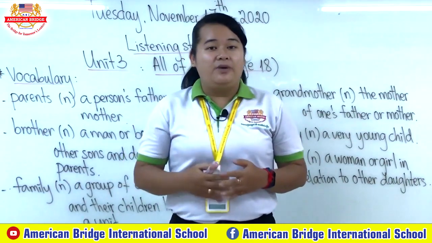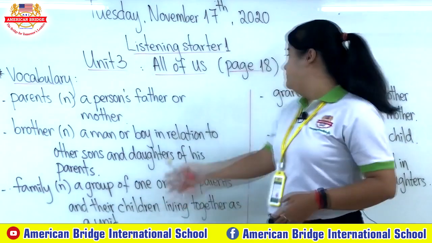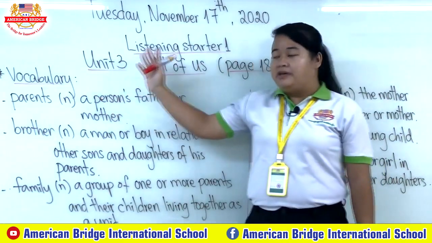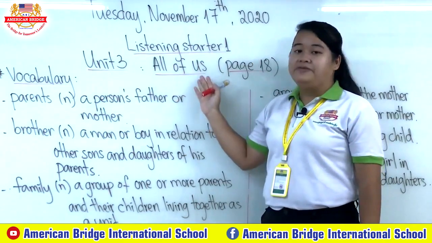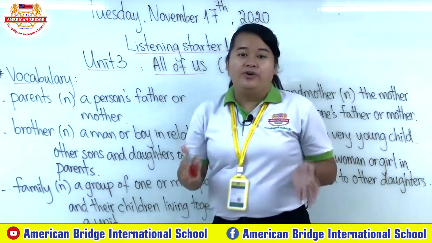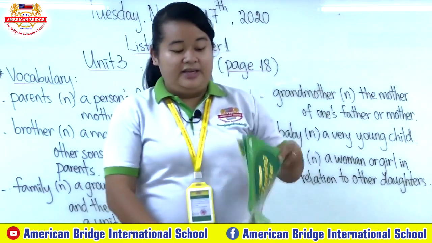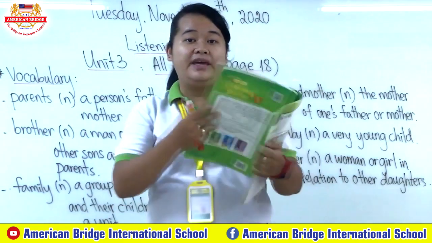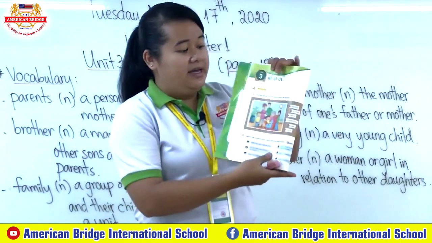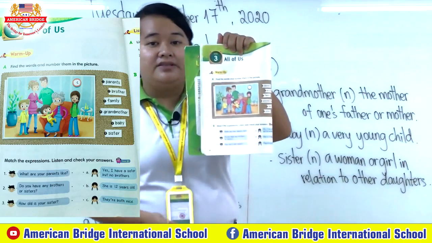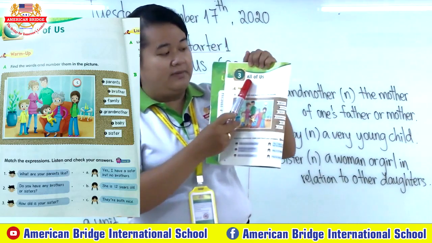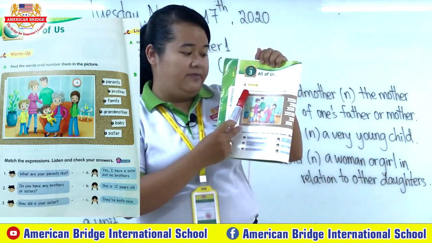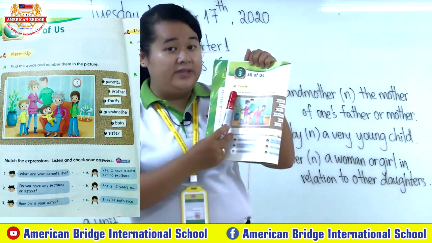So teacher wants you to open your book right now on page 18, that we are going to study Unit 3. That in our page is talking about all of us. So now let's open your book with teacher all together. Okay, so here is our book, Listening Starter 1, and you need to open your book on page 18. So here is our page 18 that we are going to study our Unit 3. We talk about all of us, right? So all of us, this one, the first one you need to do the exercise A.